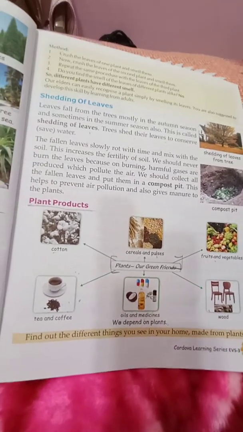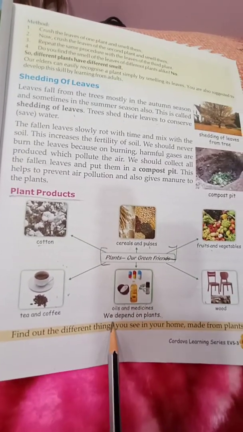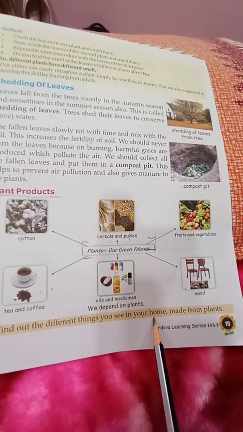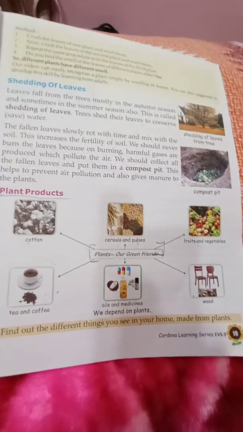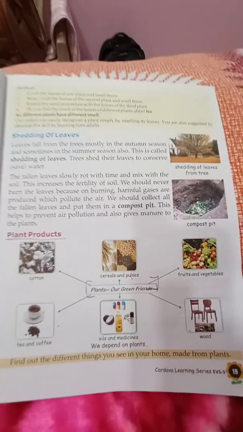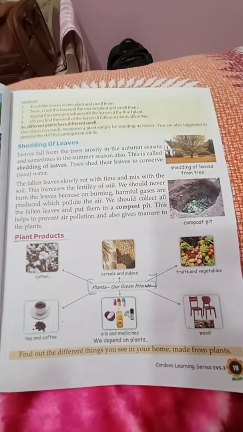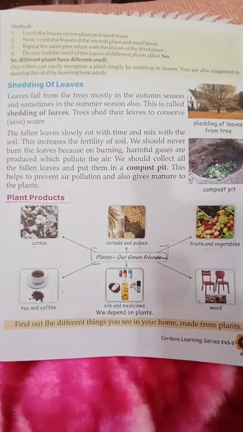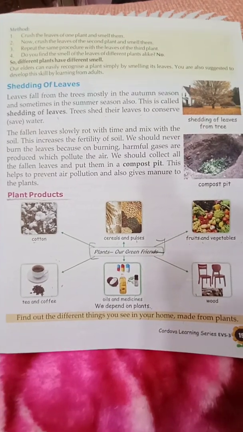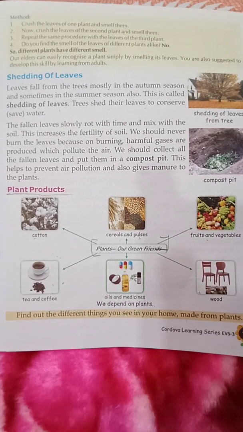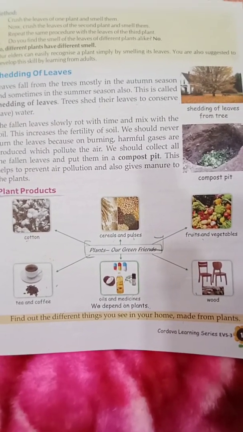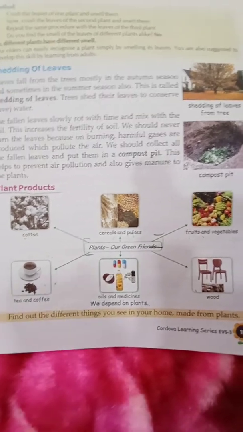So you can do one activity. Find out the different things you see in your home made from the plants. Make a chart of the things made from plants in your copy, and find out what type of products you have obtained from the plants in your home.